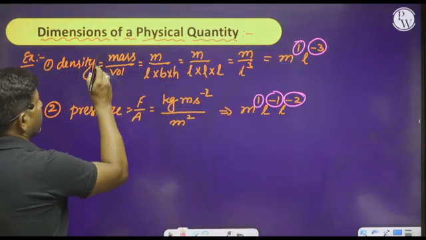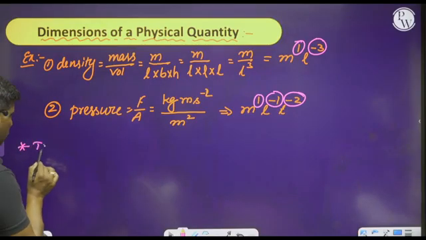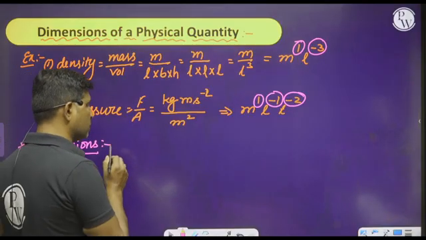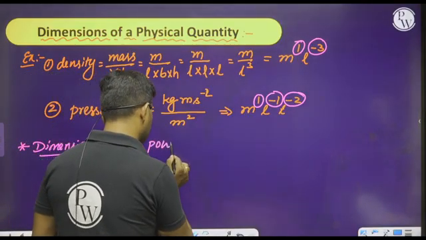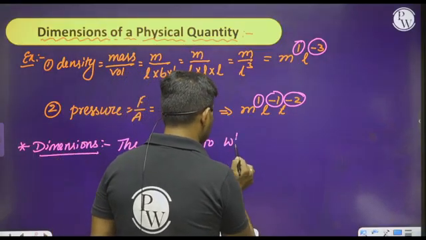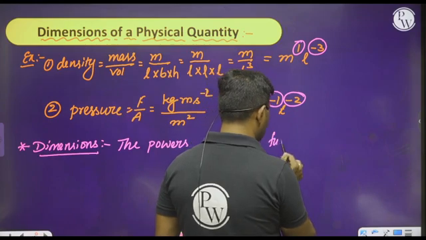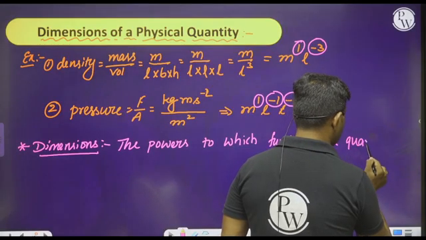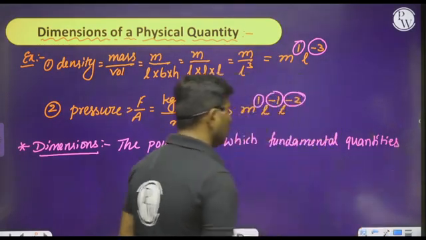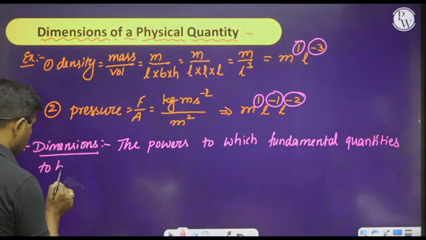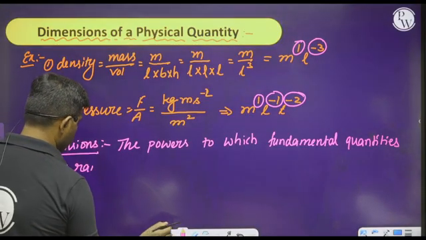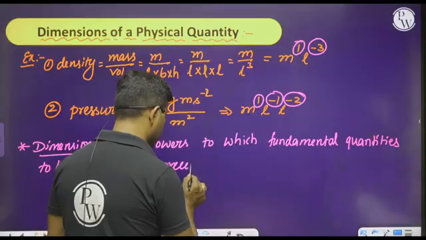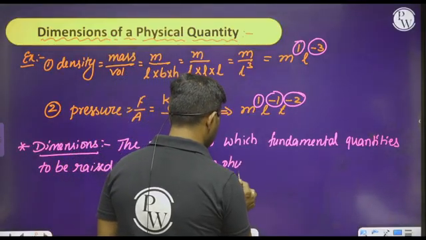Therefore, how can we define the dimensions? Now please observe this. Dimensions are nothing but the powers to which the fundamental quantities are to be raised to represent a physical quantity.